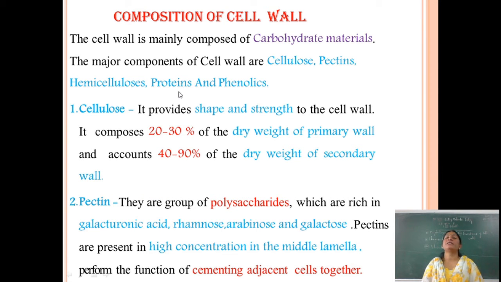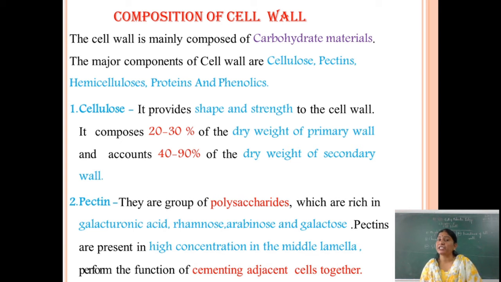So the next one is the composition of the cell wall. The cell wall is mainly composed of carbohydrate material. The major components of the cell wall are cellulose, pectin, hemicellulose, proteins and phenolics. Cellulose always provides shape and strength to the cell wall. It composes 20 to 30% of the dry weight of the primary cell wall and accounts for 40 to 90% of the dry weight of the secondary cell wall.